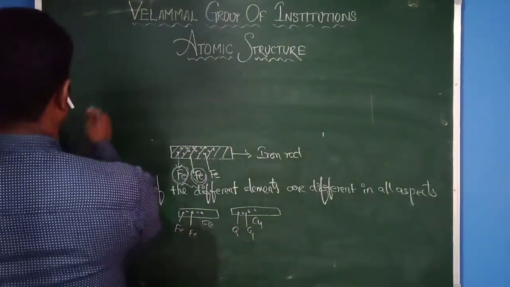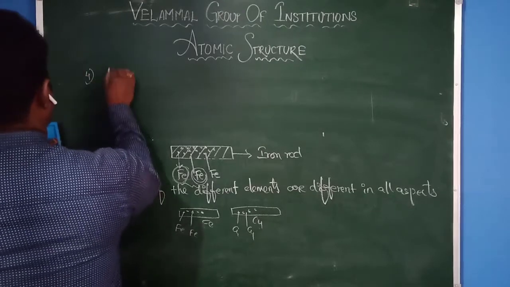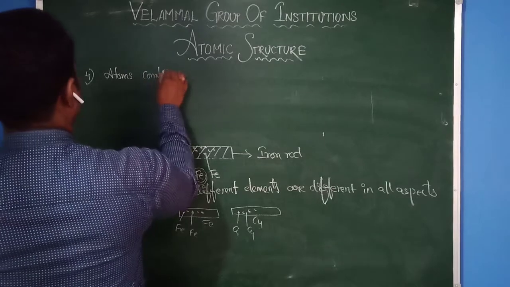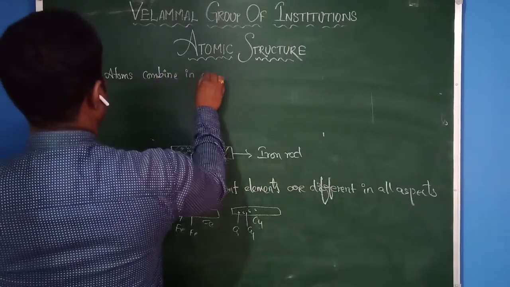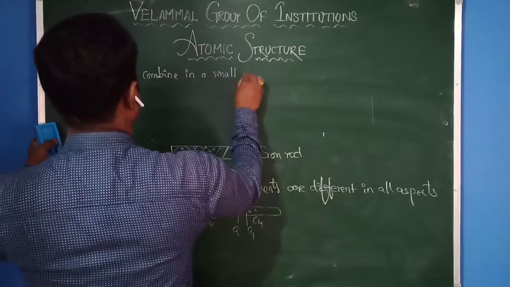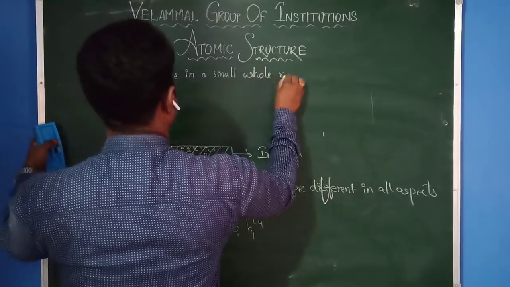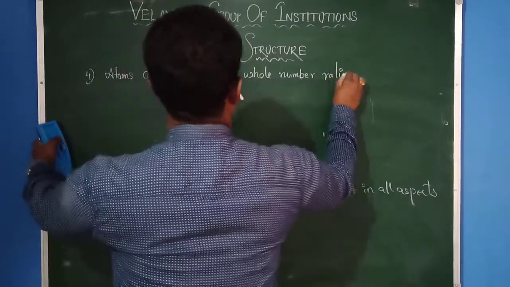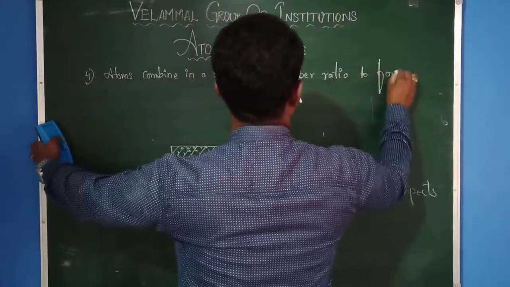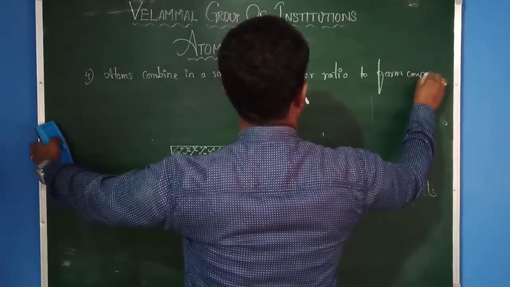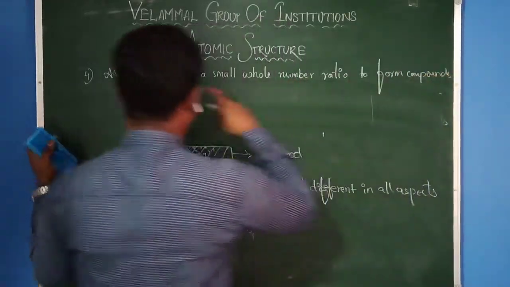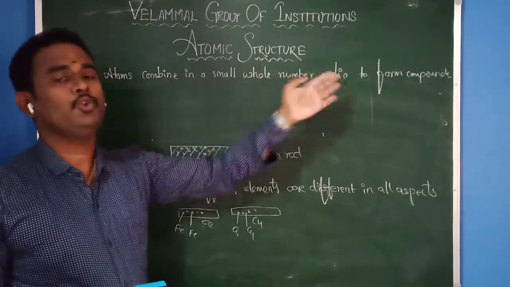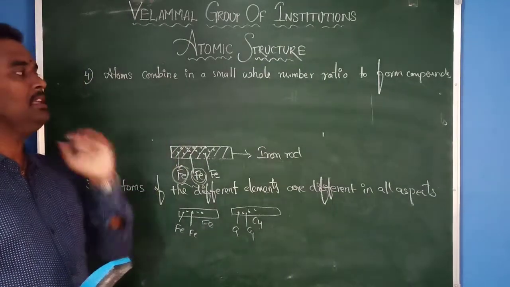The fourth one is nothing but: atoms combine in a small whole number ratio to form compounds. To form what? Compounds. What he said? Atoms combine in a small whole number ratio to form compounds. Based on this, what is he going to say?